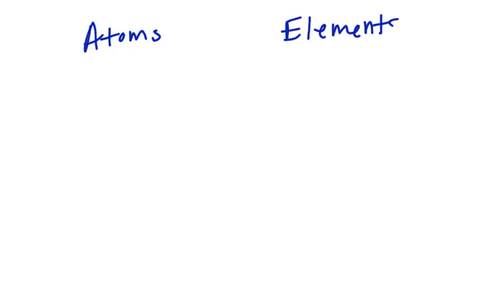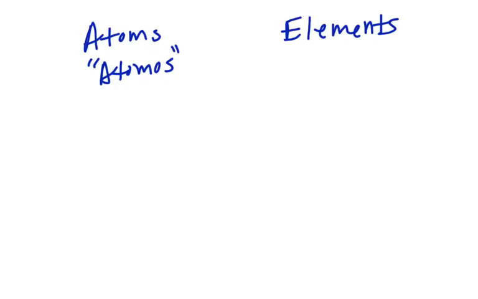Make a couple of quick videos about some vocab terms. The first one here, we can talk about atoms or elements. And the word atom comes from the Greek word atomos, which means indivisible, that you can't split it up anymore.